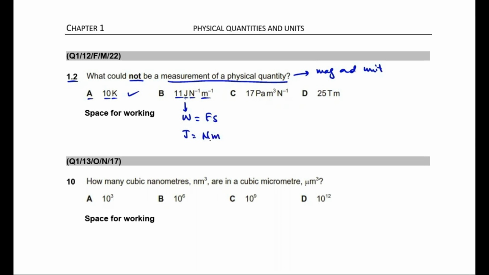So joule is equal to Newton meter, which means that joule per Newton per meter may be written as Newton meter per Newton per meter, right? Now look students, Newton meter per Newton per meter, they all cancel each other out, which means that joule per Newton per meter is equal to no unit. So students, 11 joule per Newton per meter is not a measurement of a physical quantity. So the correct option is option B, right?